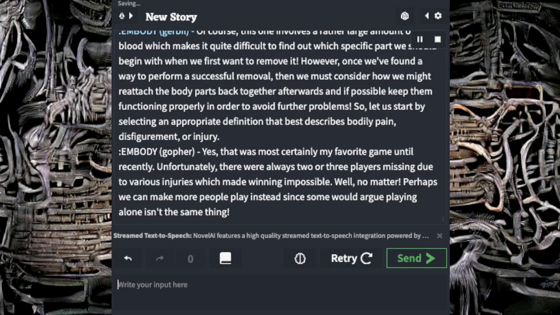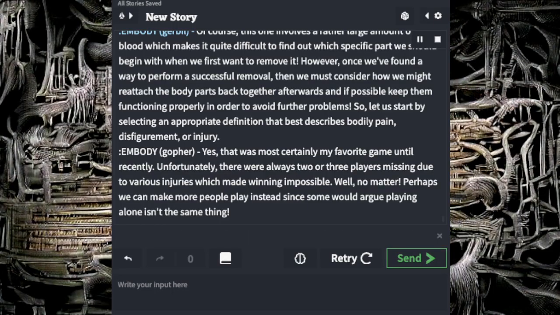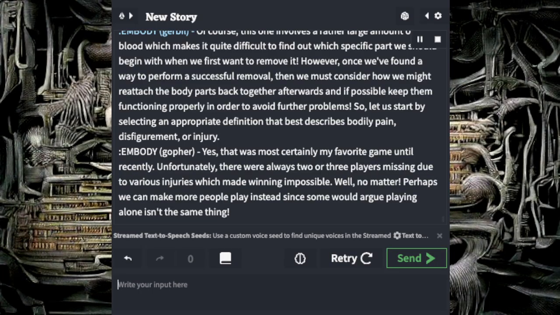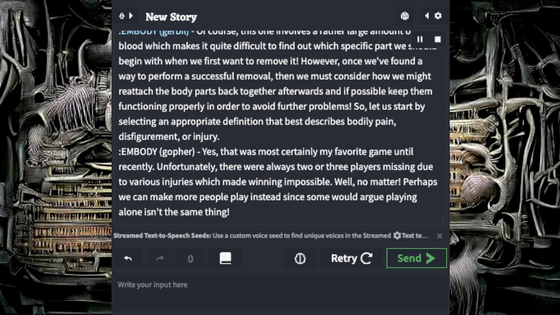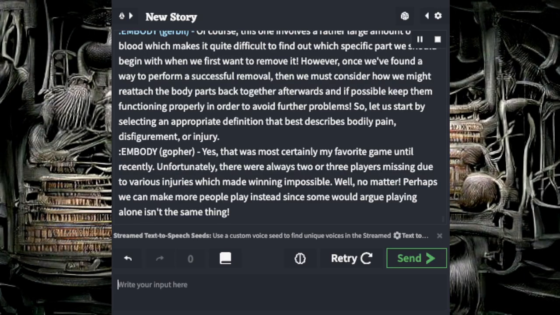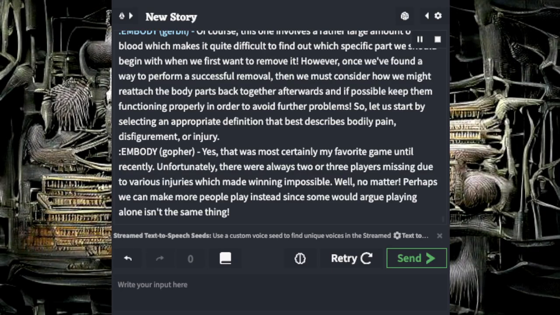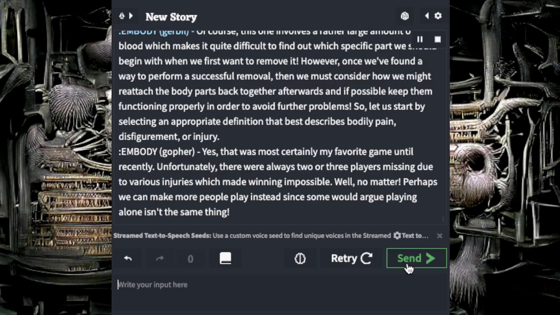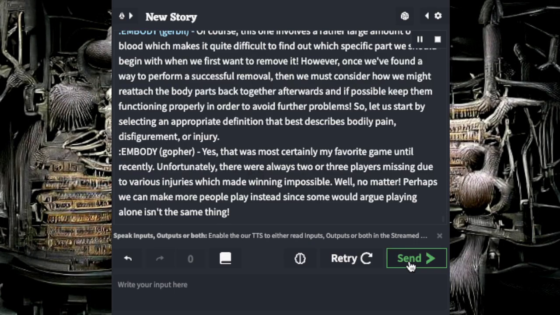Embodied gerbil, of course. This one involves a rather large amount of blood, which makes it quite difficult to find out which specific part we should begin with when we first want to remove it. However, once we found a way to perform a successful removal, then we must consider how we might reattach the body parts back together afterwards, and if possible keep them functioning properly in order to avoid further problems. So, let us start by selecting an appropriate definition that best describes bodily pain, disfigurement, or injury.